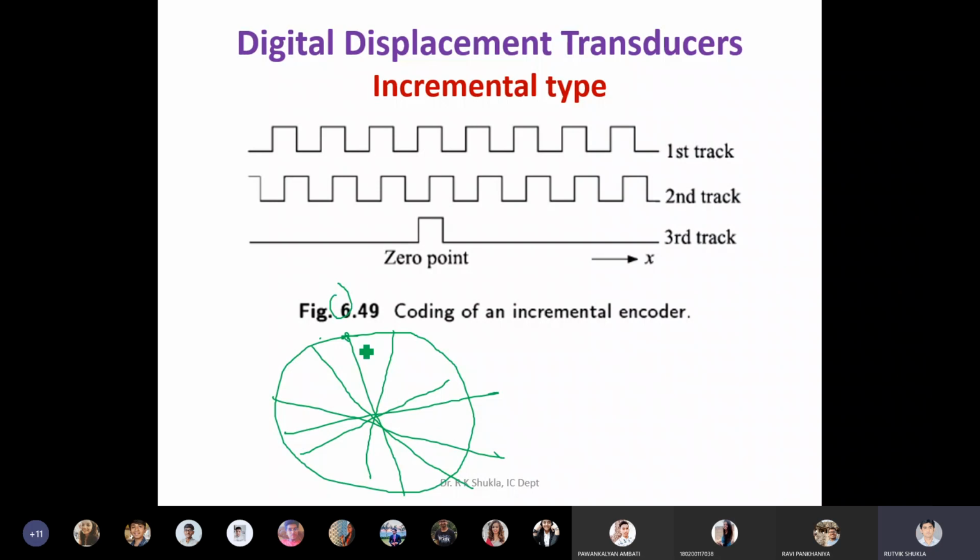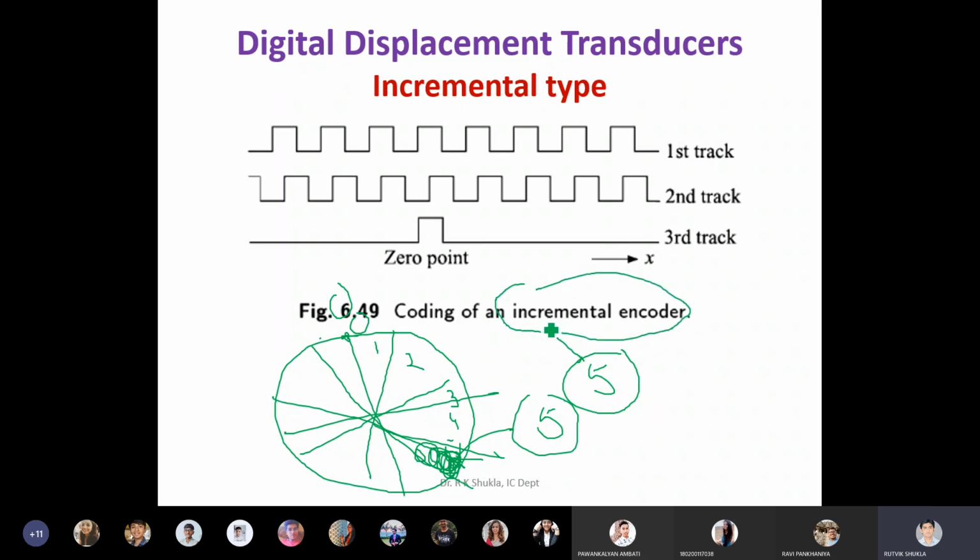Now what I am interested in is, suppose I am starting from 0. Here it is 1 2 3 4 5. This is the 5th position. So the disk is currently at this particular position. Clear? So this is called the 5th position. This output goes to the counter. So what will happen inside the counter? The counter shows the disk position is at the 5th location. Clear? This location is a relative location. With respect to 0, it is at the 5th location. Clear? Because it is giving a relative position. An incremental encoder always gives a relative position of the disk.